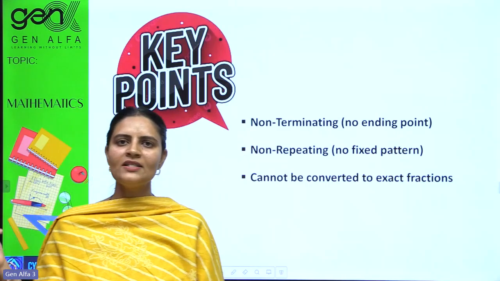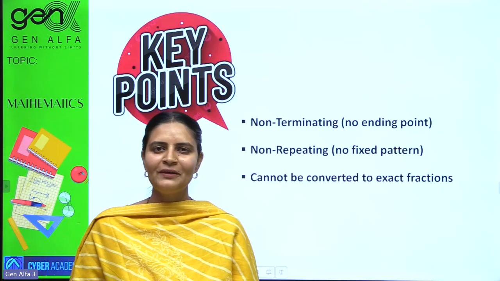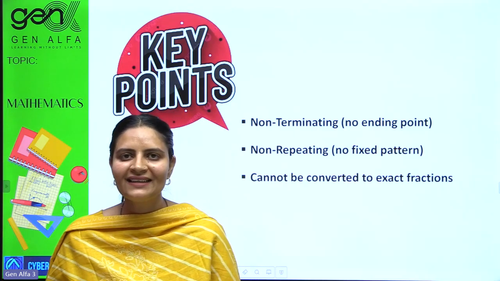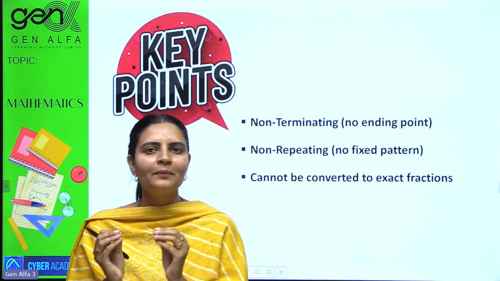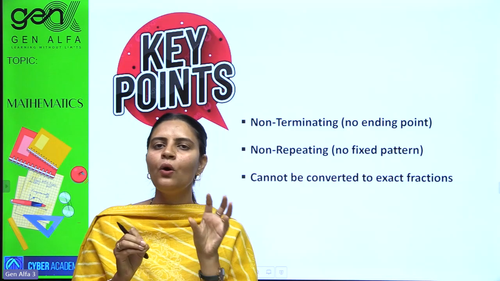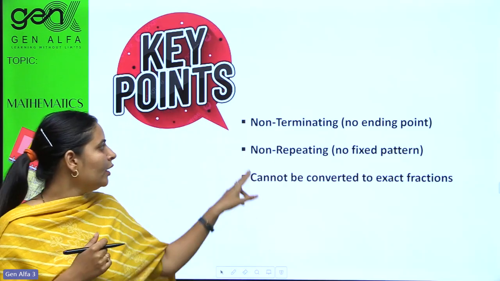So what key points have we observed here? I have used many terms: repeating, non-repeating, terminating, non-terminating. Terminating itself means an end. Non-terminating means it doesn't have any end, it keeps on going.